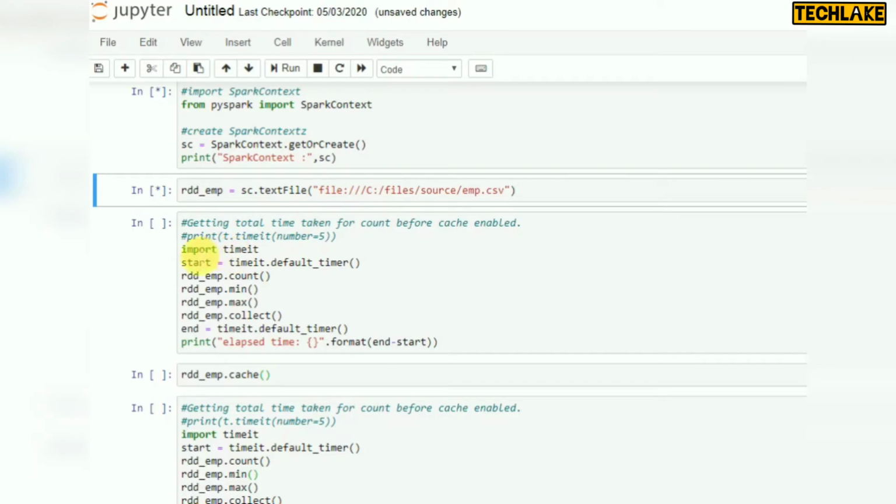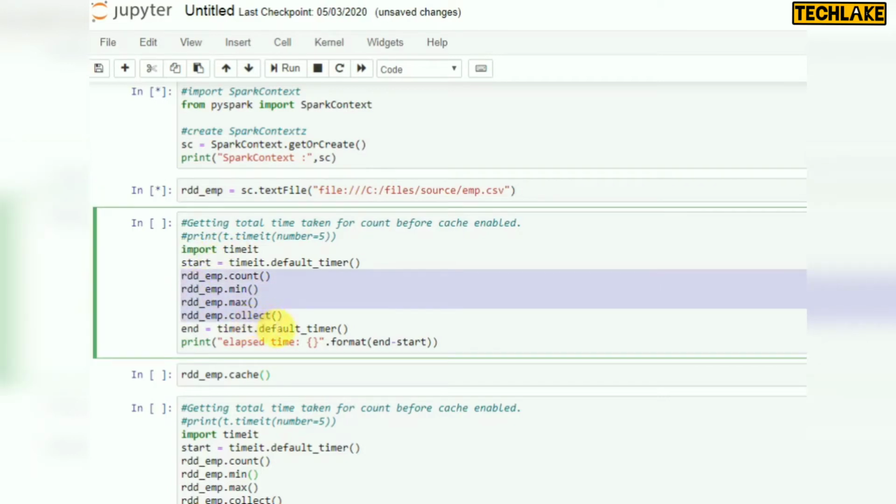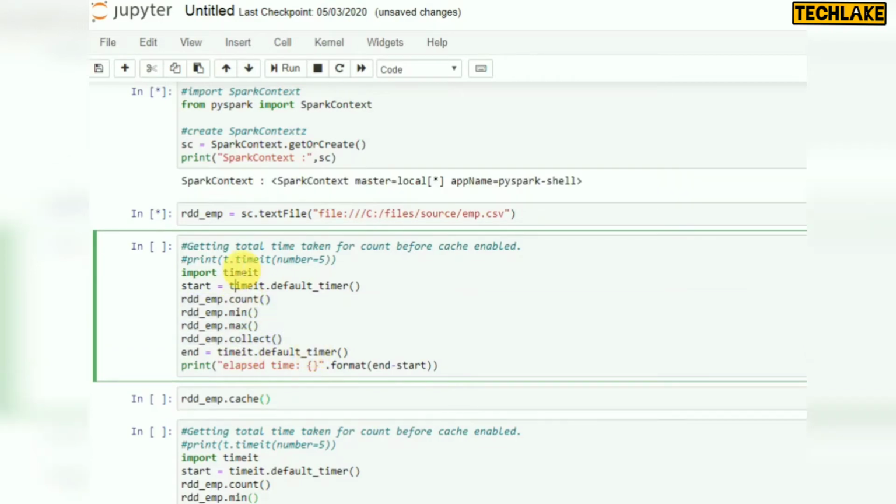What I'm doing here is some actions, there are four actions. Before that I'm taking a start time and end time, and I'm giving the total elapsed time here, but I'm not enabling cache here. Let's run this and see how much time it will take. So I am running this.